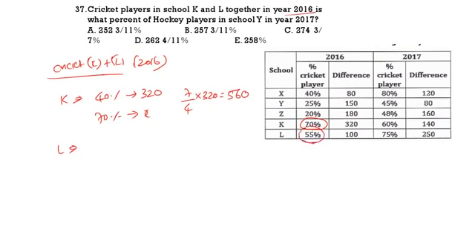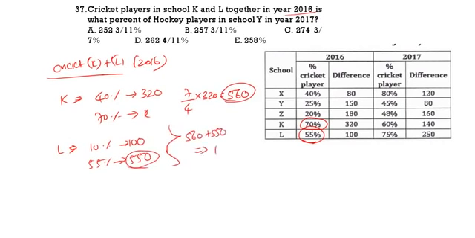55 cricket, hockey 45, 10% is 100, so 1% is nothing but 10. 55% is equal to 550. So cricket of K and L together, 560 plus 550. What is 560 plus 550? That is 1110.